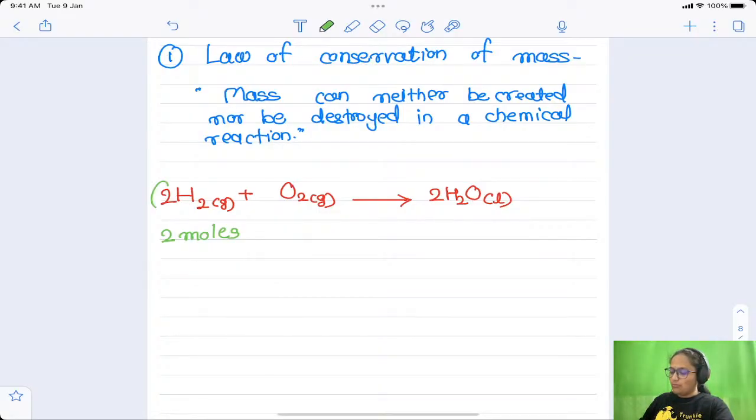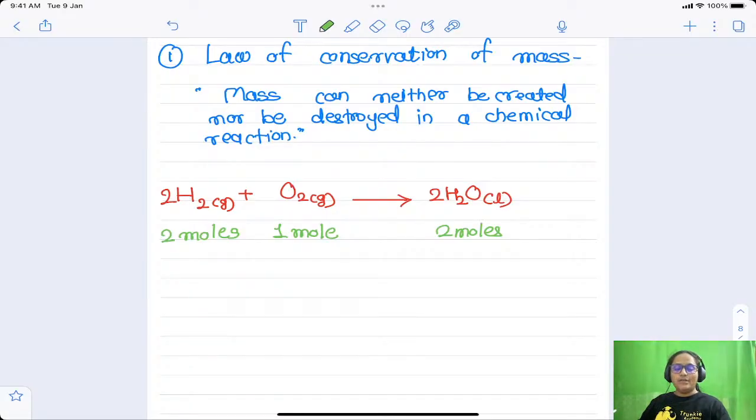Okay, 2, 1, 2, right? So this is the ratio. So 2 moles of hydrogen are required, 1 mole of oxygen is required, and 2 moles of water are produced by this reaction. I will repeat. During this reaction, how many H2 molecules are required? 2 molecules are required, 1 molecule of O2 is required, and 2 molecules of water are produced in this reaction.